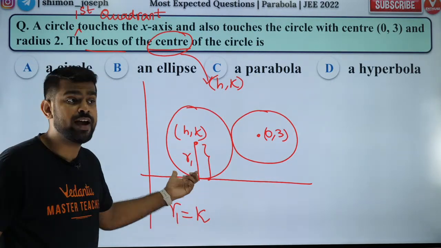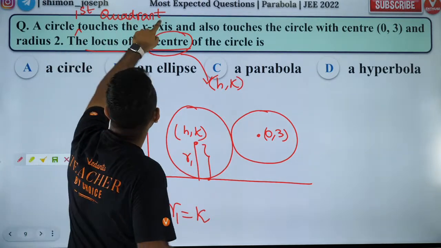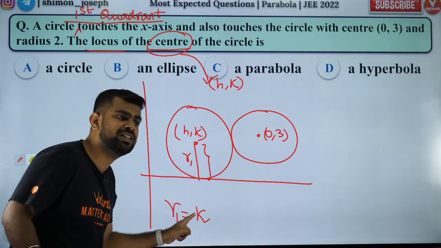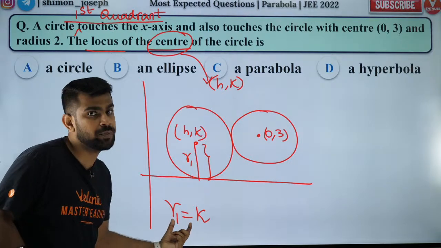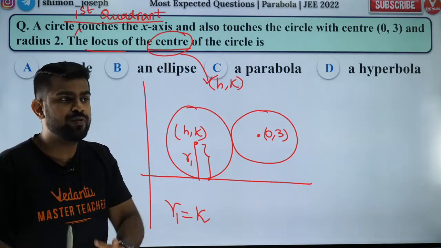Now you might ask me, sir, what if the y coordinate is negative? But I told you, it's in the first quadrant. So because it is in the first quadrant, the y coordinate will be positive. So that's why I put it directly. Otherwise, you have to put modulus of the y coordinate because radius cannot be negative. That's a good point. You should not forget that.